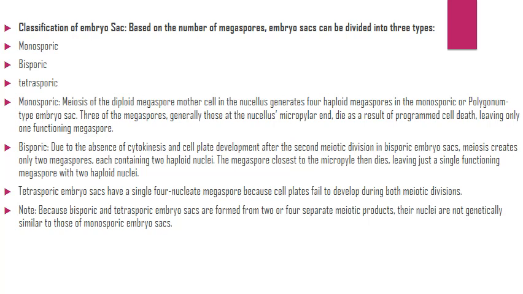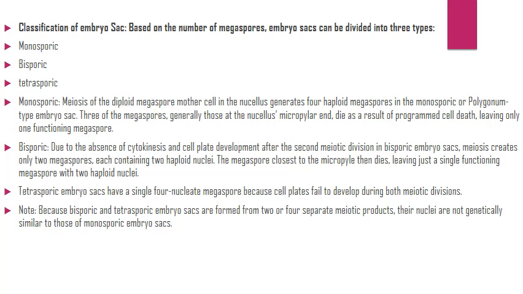So, classification of the embryo sac. Based on the number of megaspores, the embryo sac can be divided into 3 types: monosporic, bisporic, tetrasporic. Monosporic: meiosis of the diploid megaspore mother cell in the nucellus generates 4 haploid megaspores in the monosporic or polygonum type embryo sac. 3 of the megaspores, generally those at the nucellus micropylar end, die as a result of programmed cell death, leaving only one functioning megaspore.